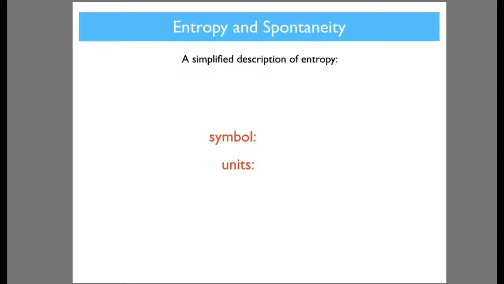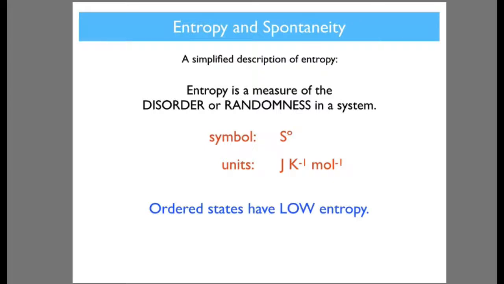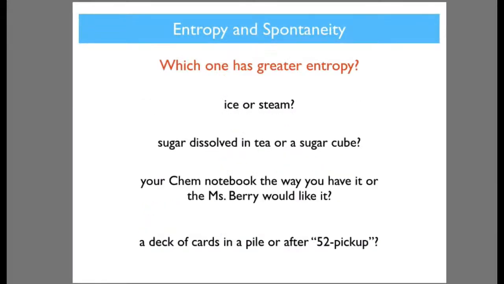A simplified description of entropy. Entropy is a measure of the disorder or randomness in a system. The symbol is S with a little circle at the top, and the units are joules per Kelvin per mole. Ordered states have low entropy and disordered states have high entropy.